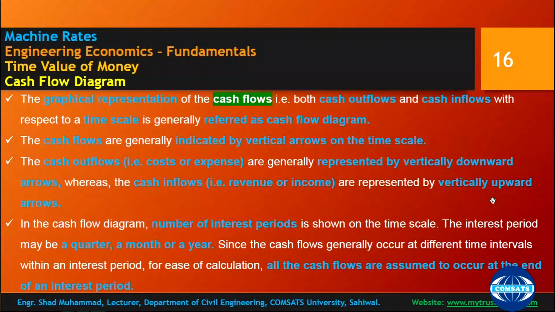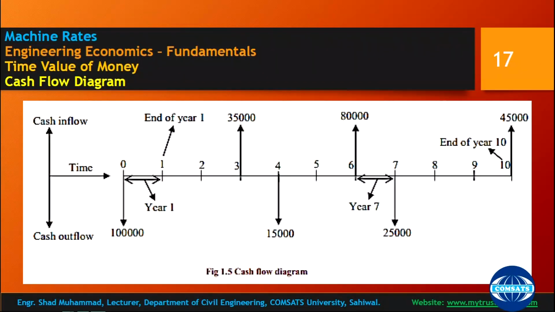So interest periods are shown on the time scale, and an interest period may be a quarter, a month or a year. Since the cash flow generally occurs at different time intervals within an interest period, for ease of calculation, all the cash flows are assumed to occur at the end of interest periods.